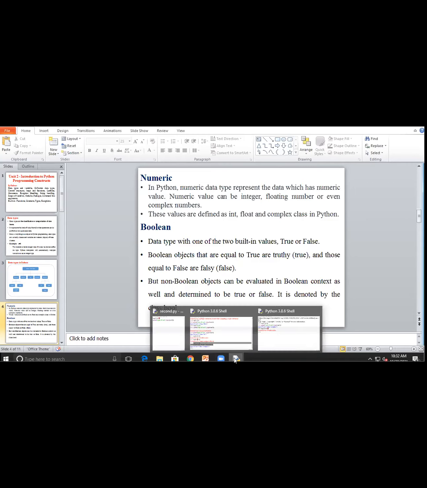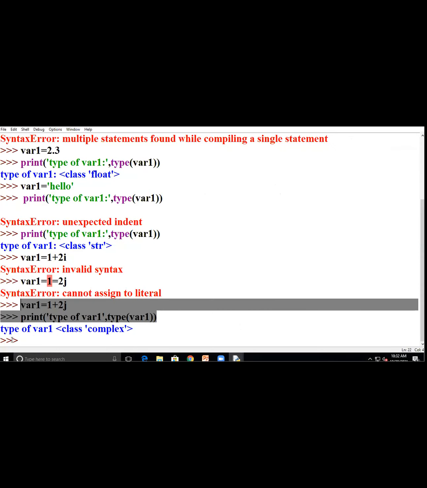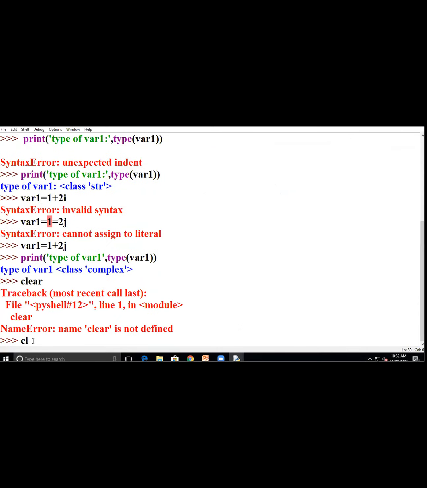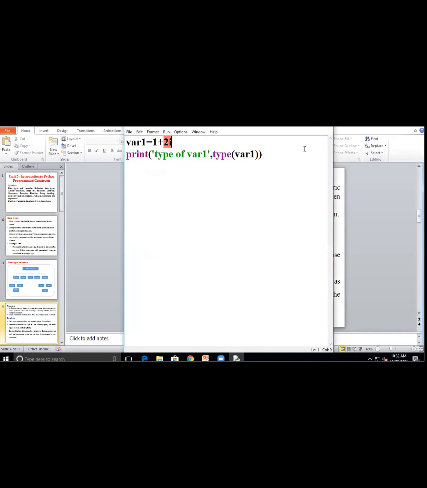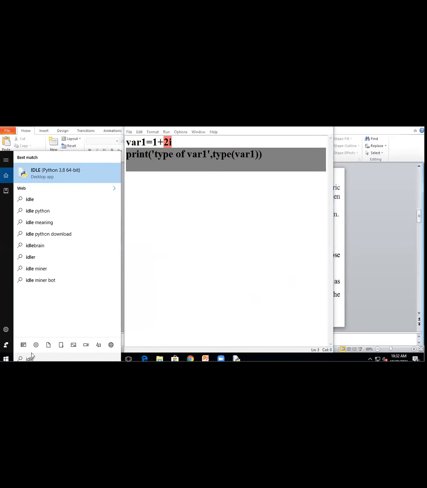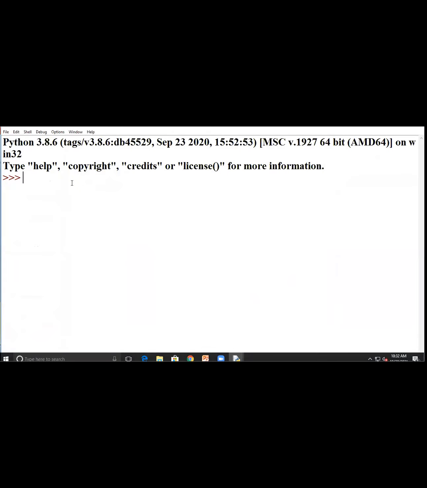I will tell you the example. Now here I write A is equal to true, suppose.